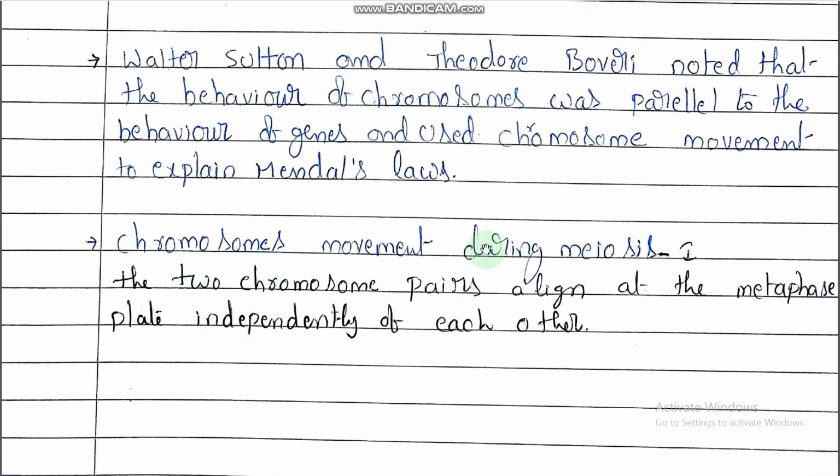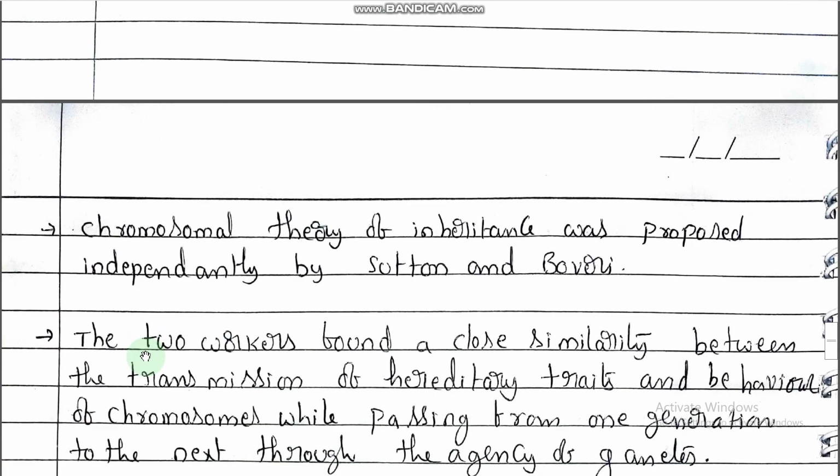Chromosome movement during meiosis I, the two chromosome pairs align at the metaphase plate independently of each other. So the chromosomes pair at the time of cell division in meiosis I, at the metaphase plate, independently of each other. Chromosomes are divided independently. How it is divided, we'll discuss further, right? Okay. So up to this clear?